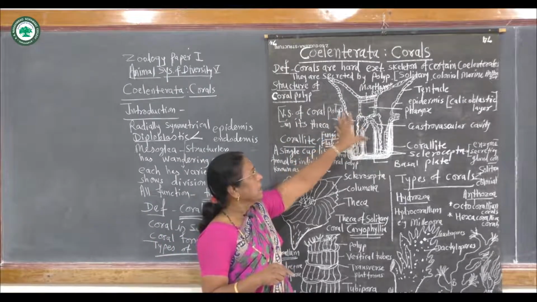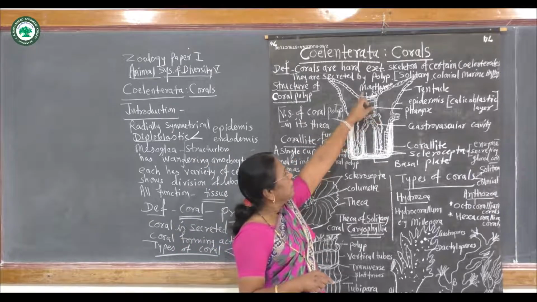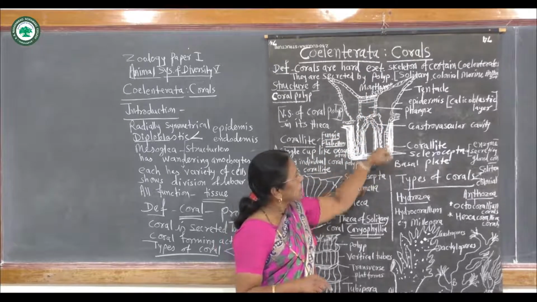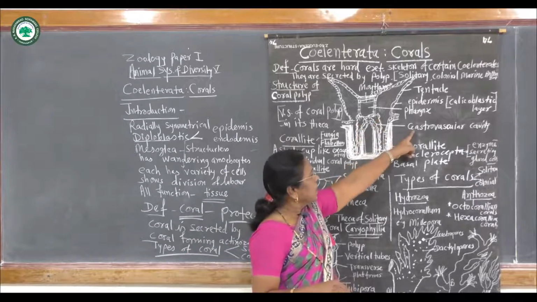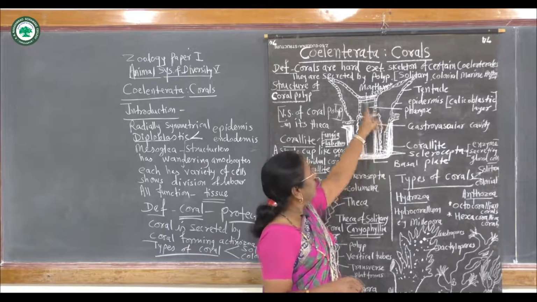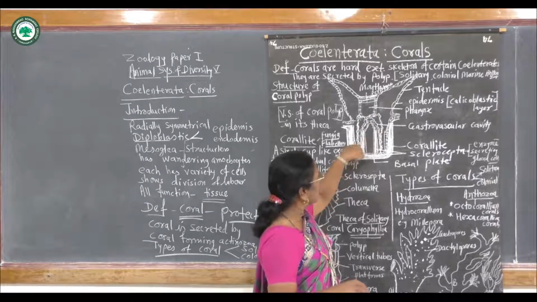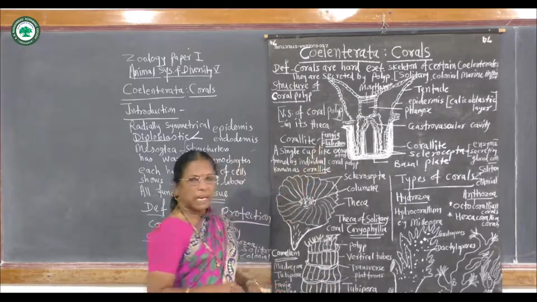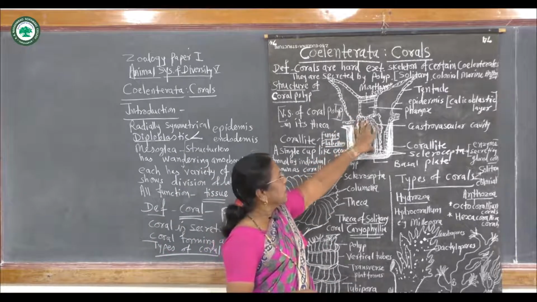Here feeding takes place with the help of the mouth and tentacles, and the protection is provided by this corallite. Here centrally you can see the gastrovascular cavity. The mouth leads into the pharynx, and the pharynx leads into this gastrovascular cavity. Here numerous activities take place, that is digestion, excretion, respiration.